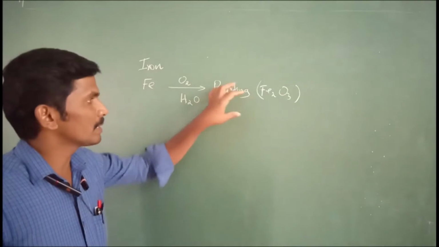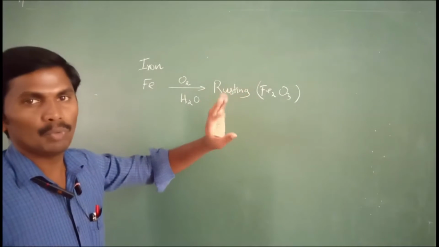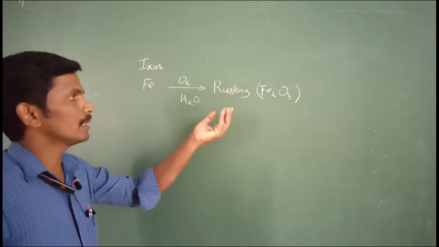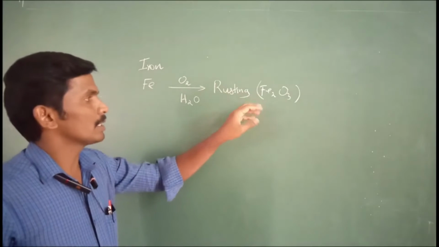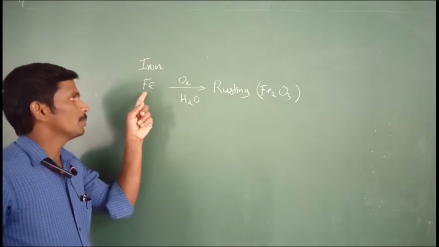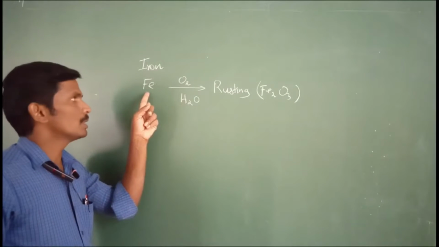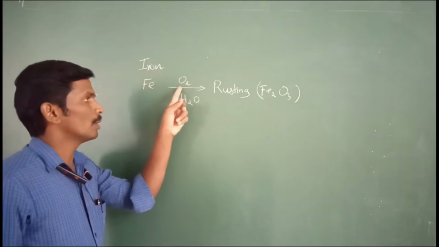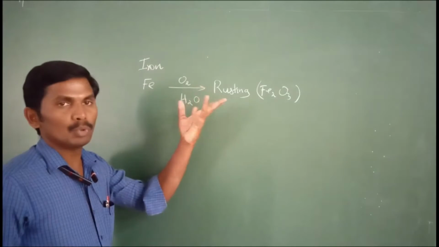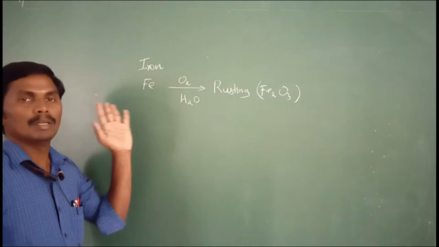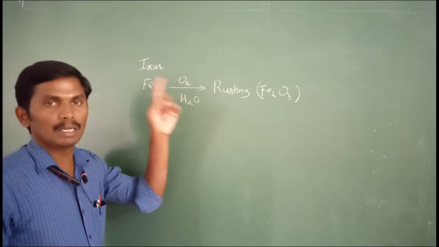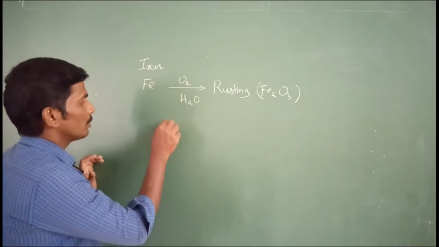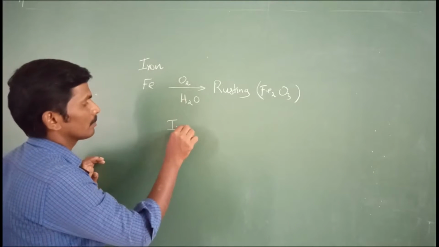After the formation of rust, there is no way, by any chemical reaction, to give back the pure iron. Once the iron reacts with these two compounds to form rust, there is no way to produce back the pure iron. So these kinds of chemical reactions are called irreversible reactions.